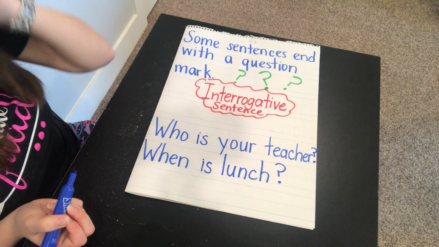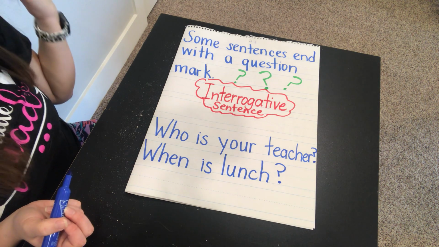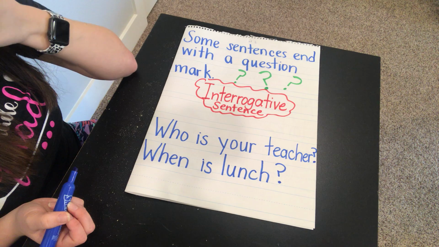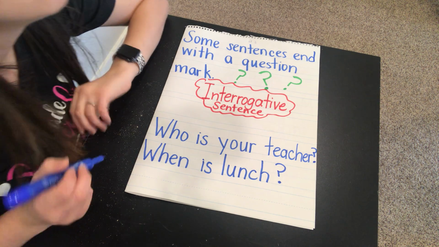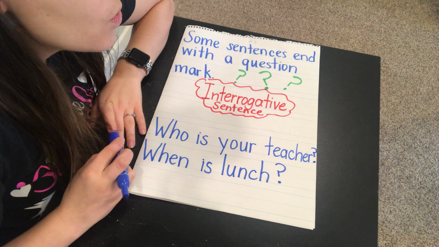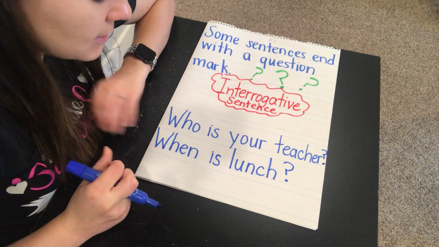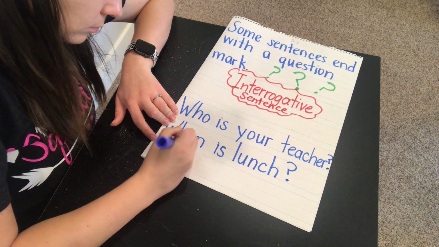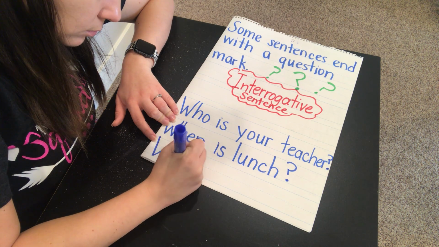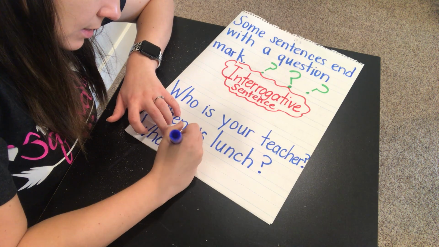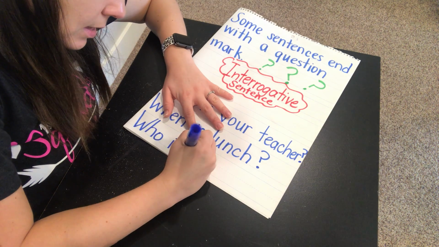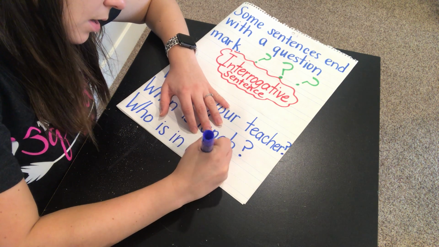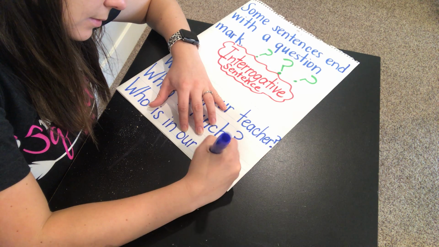Another question about school. How about what? Or no, who is in our class? That's a question. Who is in our class?